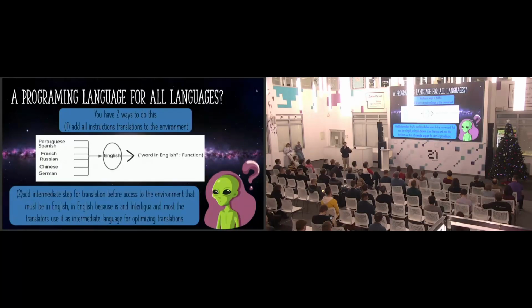Someone asked me, hey, can I make a programming language that can be programmed in all languages? I don't like it in English; I want Portuguese, Spanish, French, Russian, Chinese, German, and other languages. Yes, you can. You have two ways to do this. One is saving all the reserved words in the environment, saving them as keys of the environment. And the second one is adding a translation before accessing the environment, the dictionary. And the environment is going to be in English, everything in English, because English is an interlingua, an intermediate language for the translator.